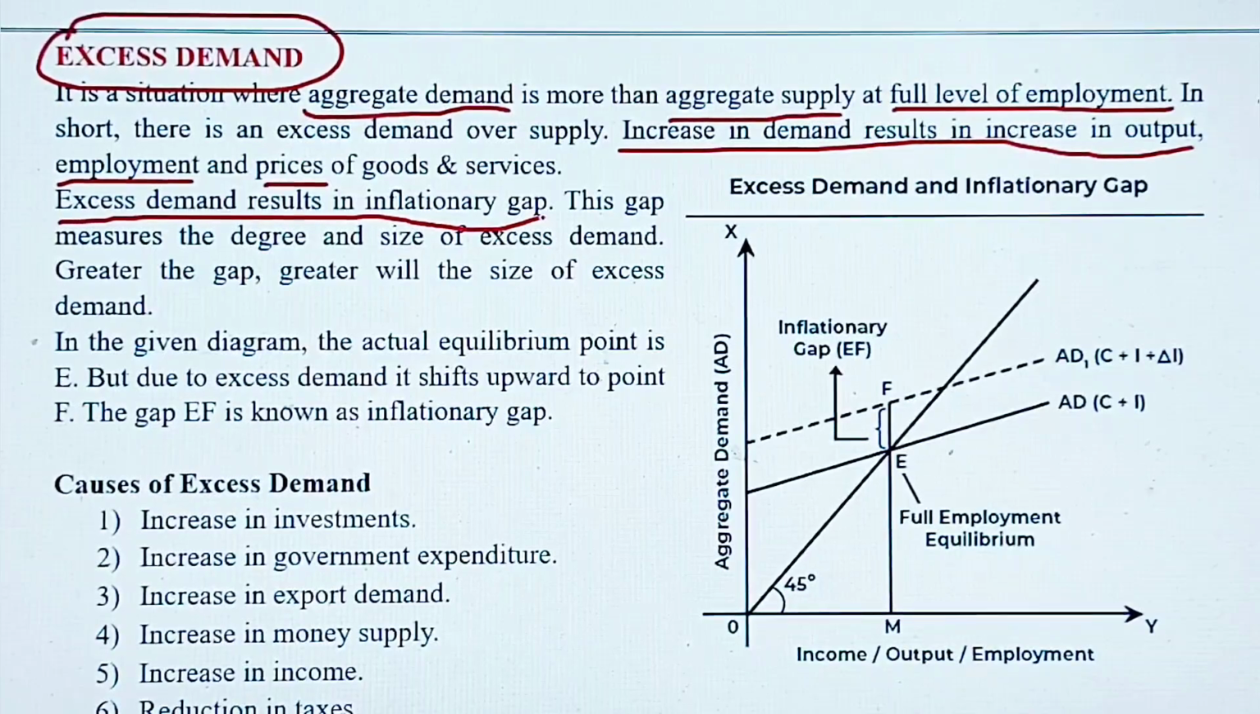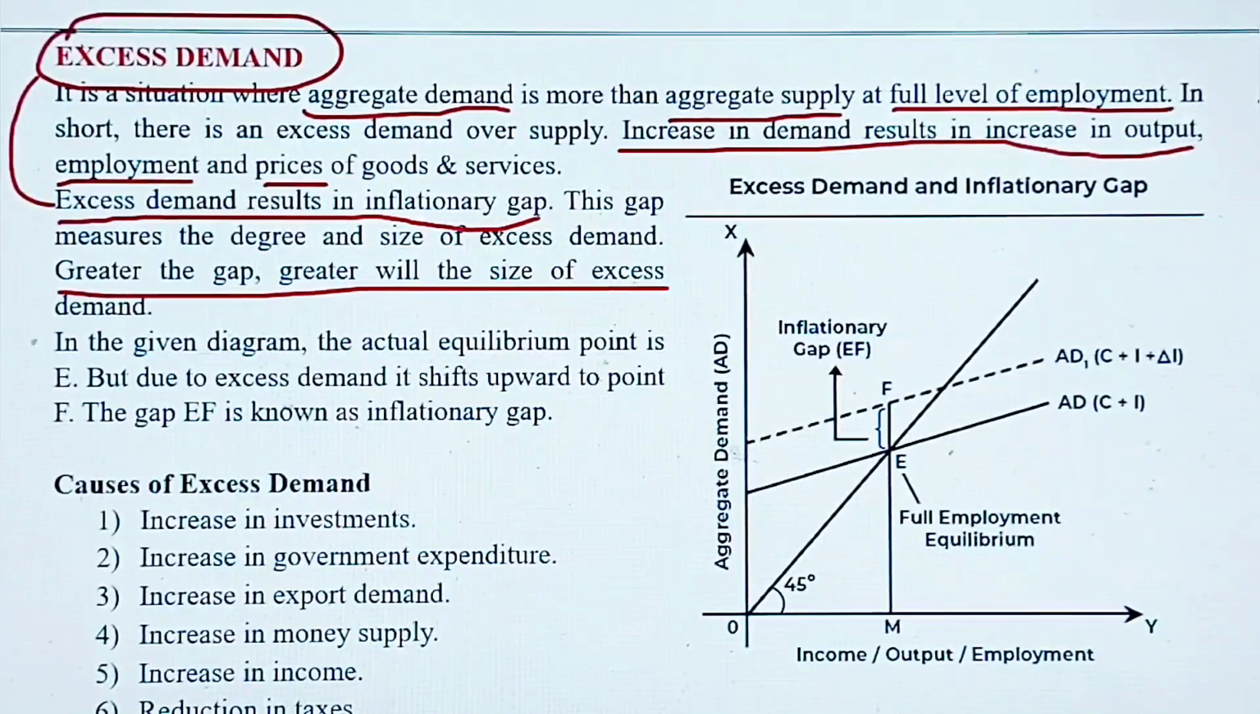Okay, and this excess demand results in an inflationary gap. So basically this excess demand creates a gap. So that gap is called inflationary gap, and this gap measures the degree and size of excess demand. So how much is the difference, is the degree, is the size of this excess demand. So that is measured by inflationary gap. So always remember that inflationary gap is related with excess demand, and greater the gap, greater will be the size of excess demand. So this point should also be learned by you.